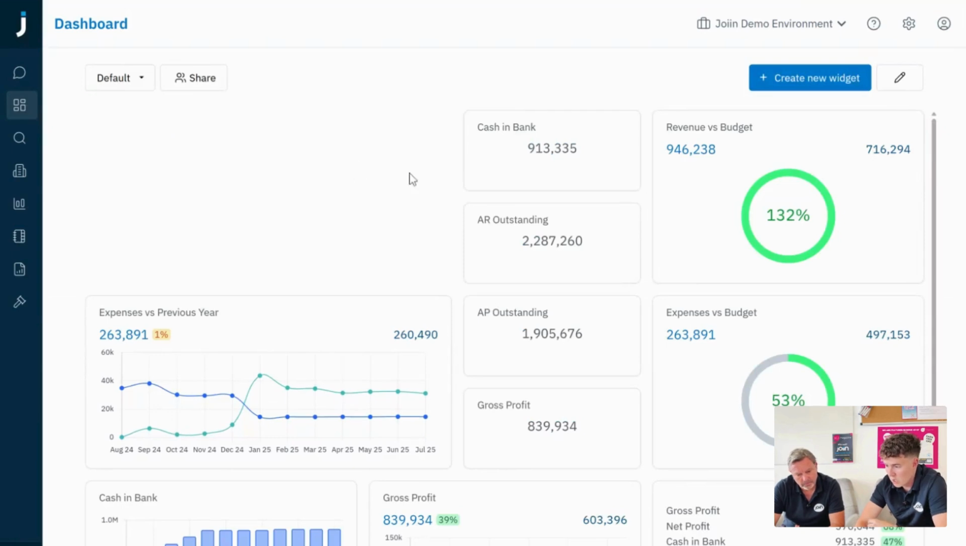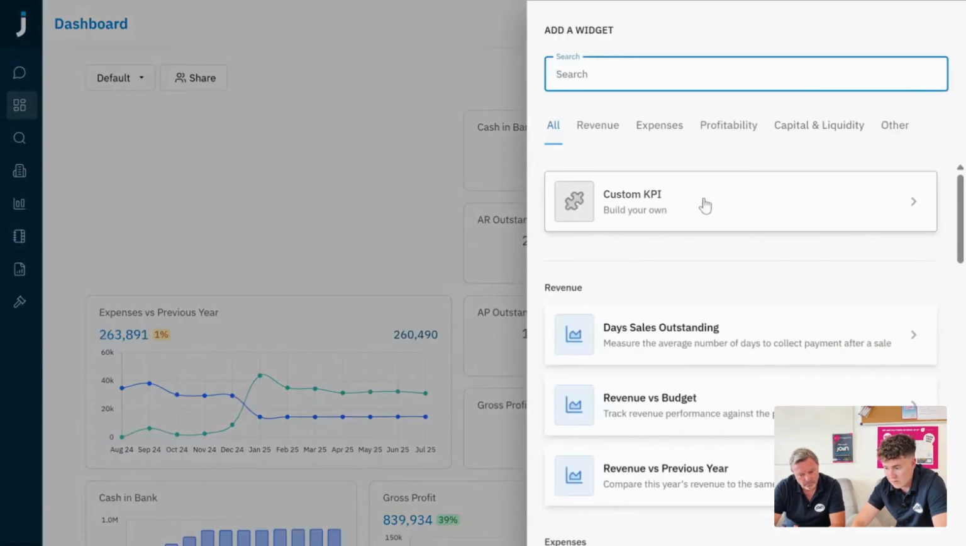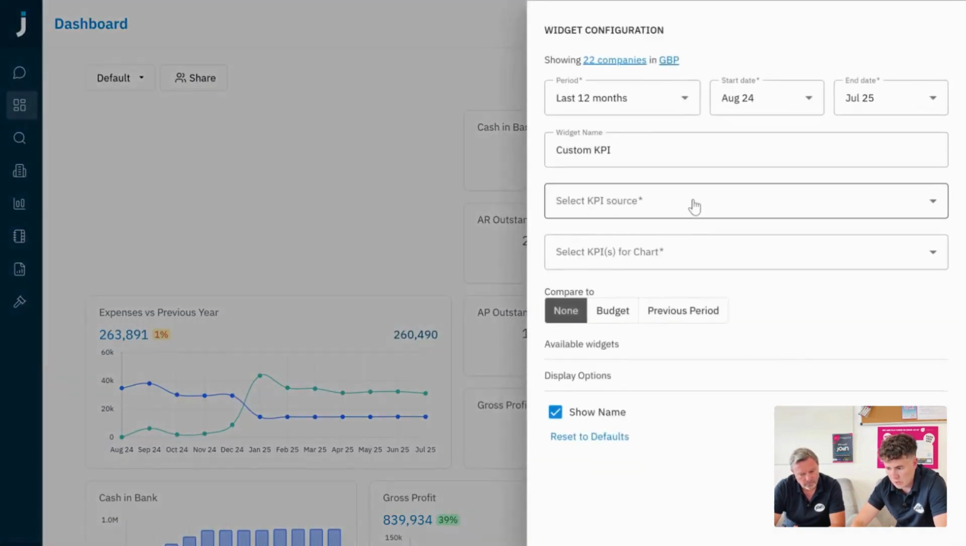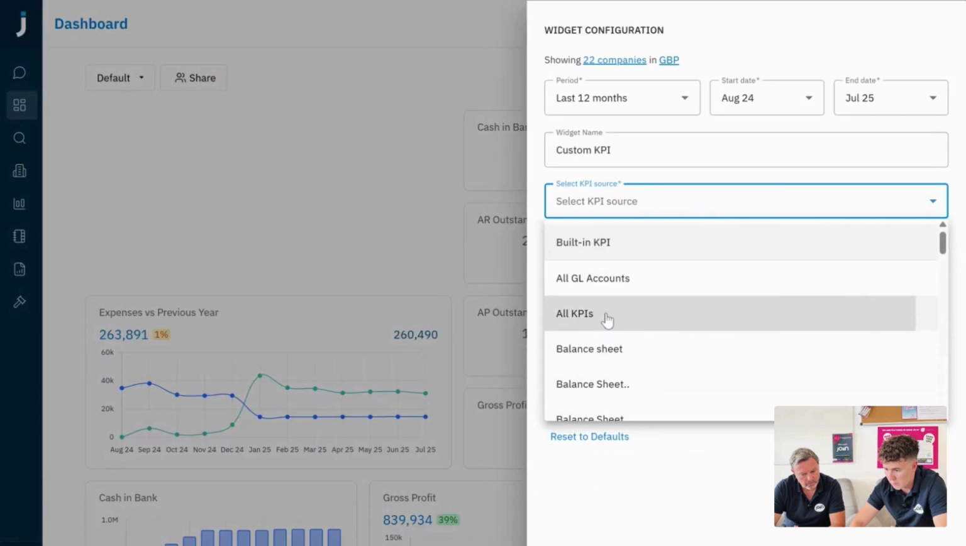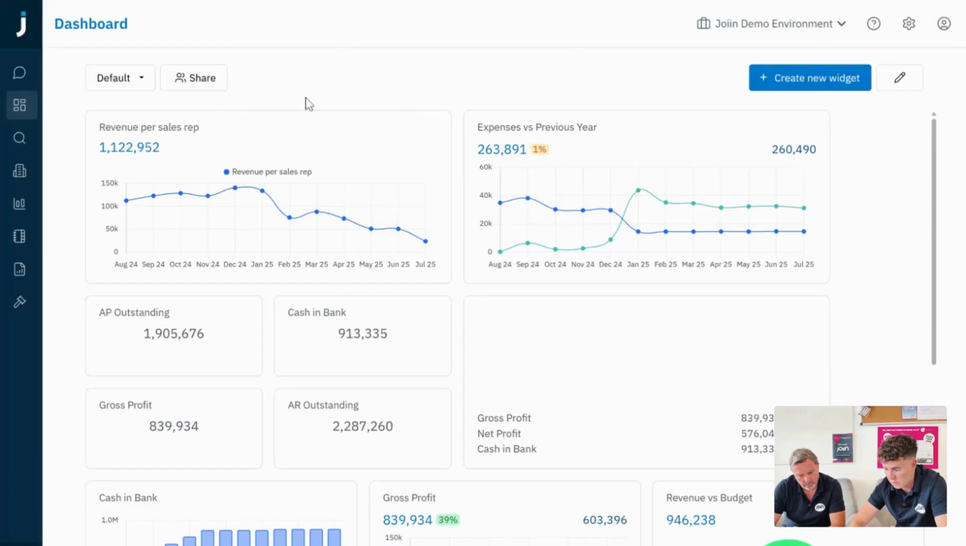Perfect. Okay, so to bring in that KPI data, we're going to go over to create new widget, and I'm going to choose to select my custom KPI, and I can just go through here, and I'm going to choose from my previous KPI library, and I'm going to bring in this revenue per sales rep, and I'm going to put that one on a really nice line chart for myself.